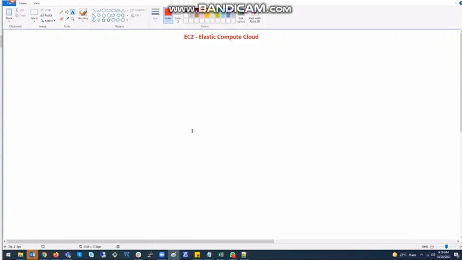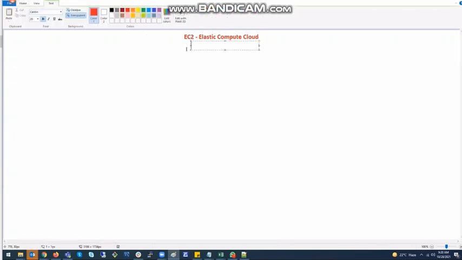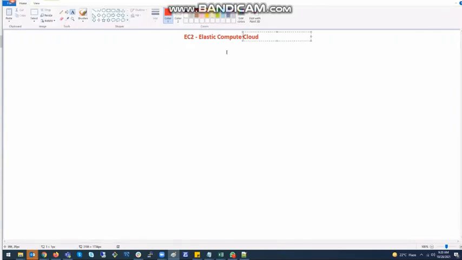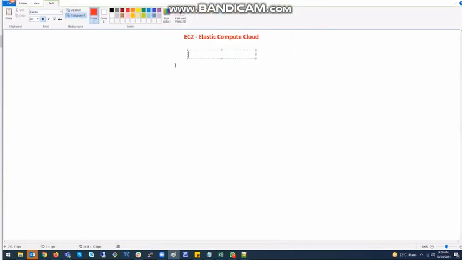But you know the options will be like this. What is the full form of EC2? Option number 1, Elastic Compute Cloud. Option number 2, Elastic Cloud Compute. Option number 3, Elastic Cloud Computing. Which one? It is option number 1, Elastic Compute Cloud. That's the reason I said please write it down. And some people were asking why EC2, two C's? Because there is one C here, another C here, that's why they call it EC2.